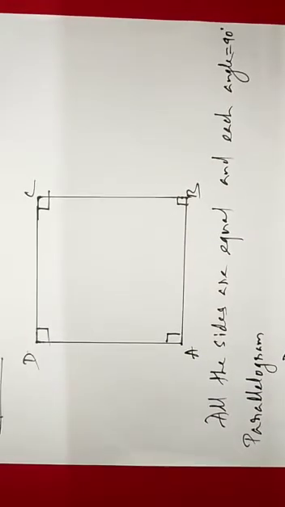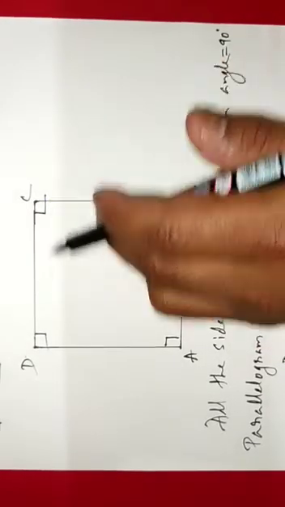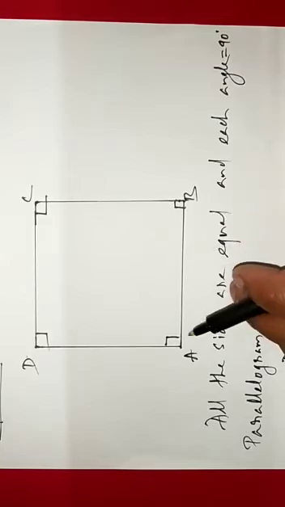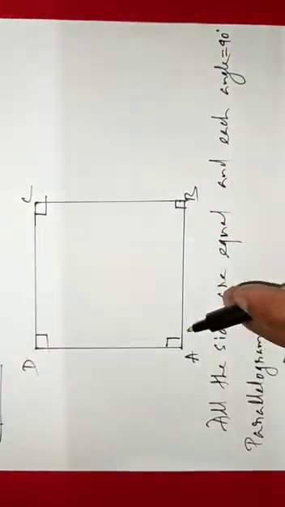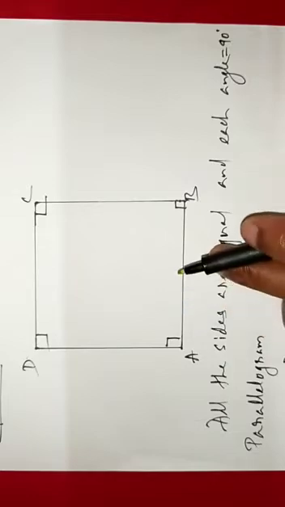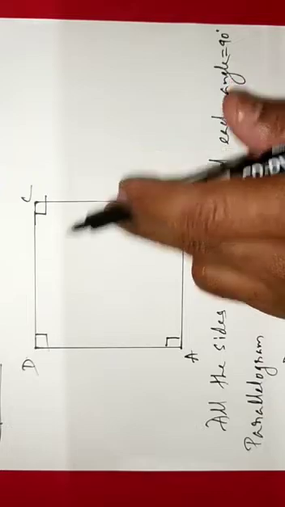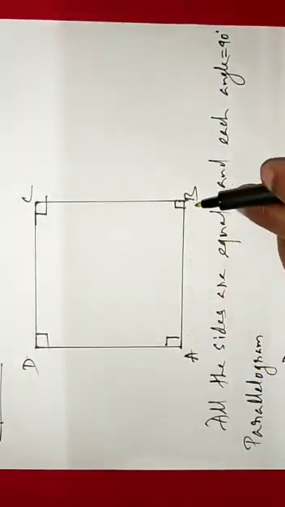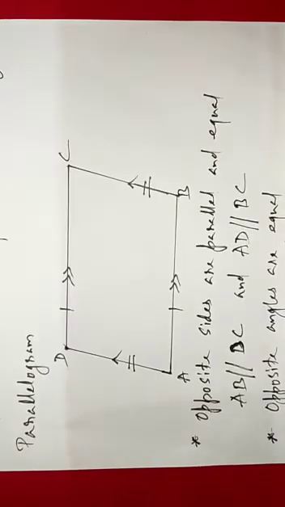A square is a quadrilateral in which all the sides are equal. Here all the sides are equal. AB is equal to BC is equal to CD is equal to DA. All the sides are equal and each angle is 90 degrees. Is that clear?